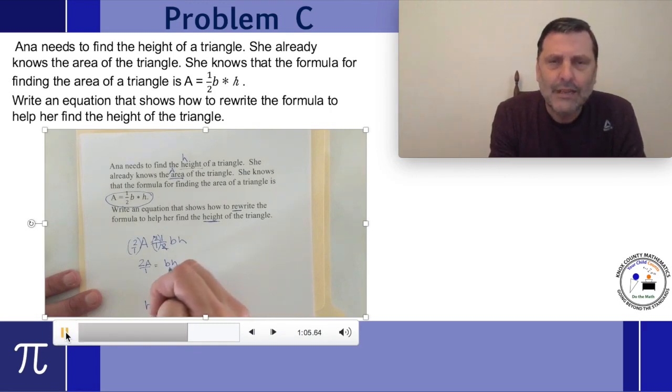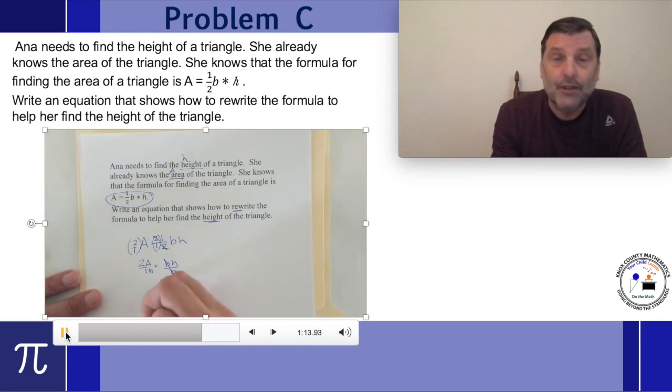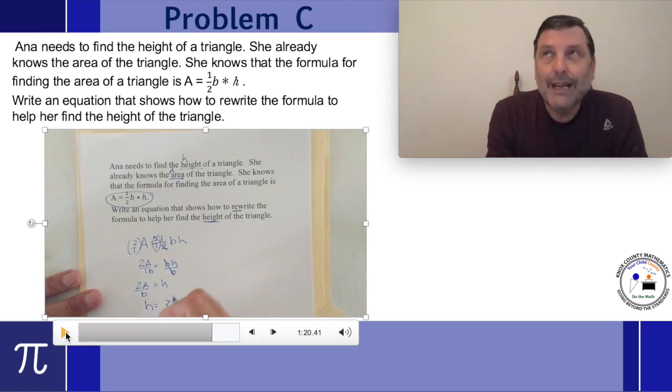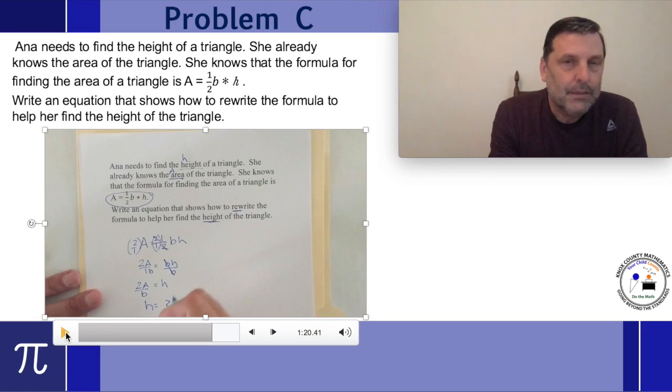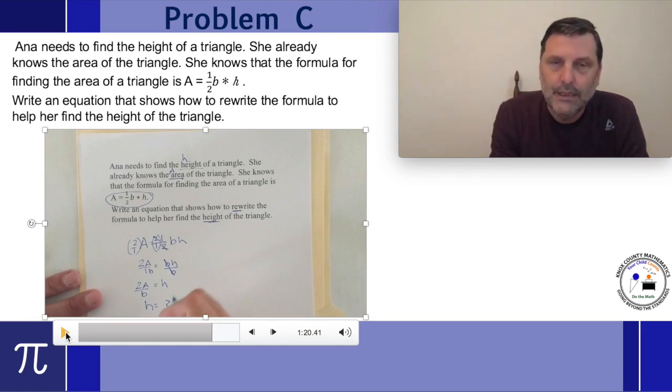But now I've got to isolate h by doing something with that b. Well, b is multiplying that h, so I need to divide. I need to do the opposite. So I divide both sides by b. The left side becomes 2A/b. On the right side it goes away. Once again, it doesn't really go away. Multiplying by b/b, those don't cancel, but b/b is just 1, because anything over itself is 1. So it's really 1h, but I don't need to write the 1 because it's understood. So I've got 2A/b equals h.